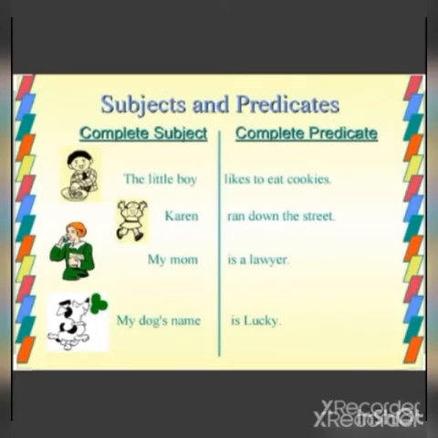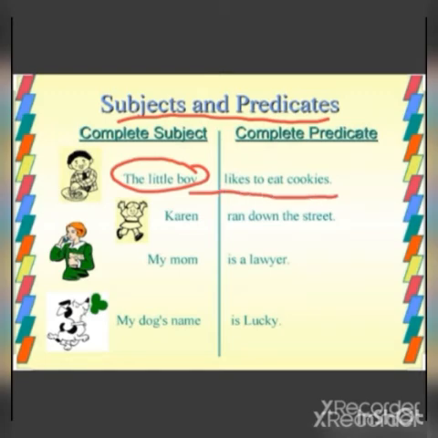Subjects and predicates are the important parts of the sentence. The little boy likes to eat cookies. So little boy ki cookies சாப்பிட பிடிக்கும். Here, which is the subject? The little boy is the subject. அவனுக்கு என்ன சாப்பிட பிடிக்கும்? He likes to eat cookies. So the sentence is talking about the little boy. So likes to eat cookies, that is the predicate.